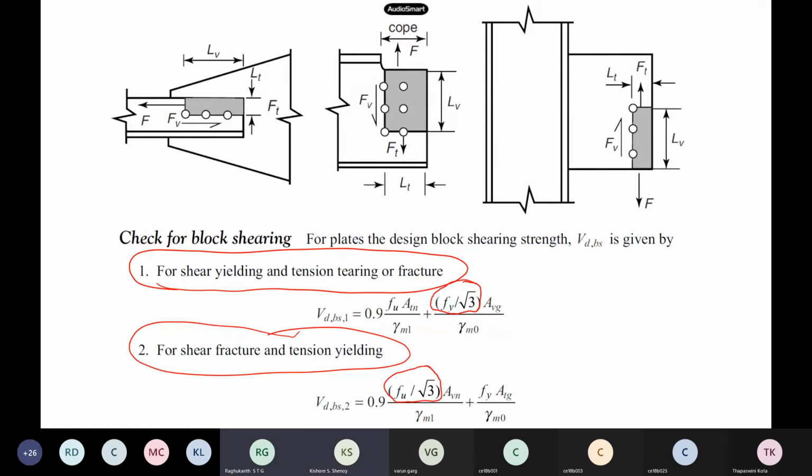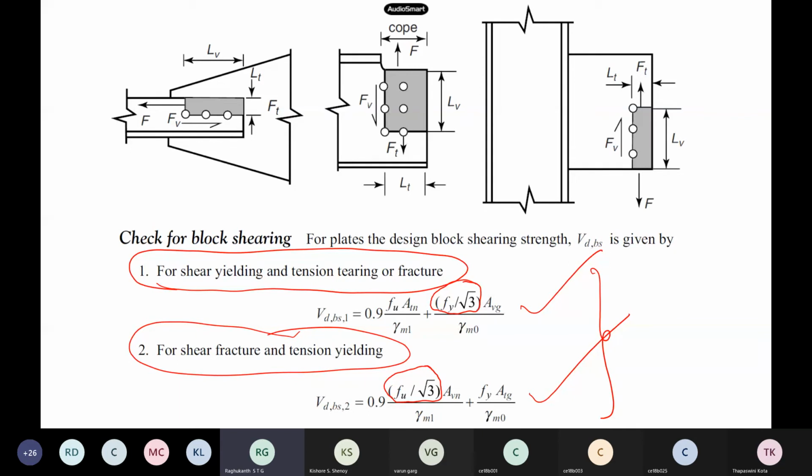Shear. Automatically root 3 means a shear only. Shear yielding here, and tension, you followed it, Fu. We use this expression. So these two expressions you have to use and then calculate the block shear. Whichever is the lowest one, that is the block shearing strength of the connection. So these two formulas are given in the code.